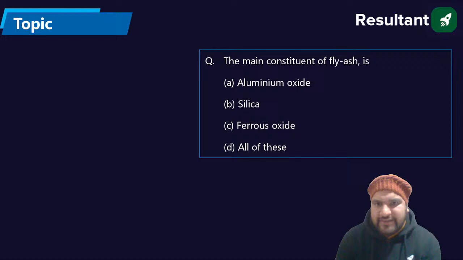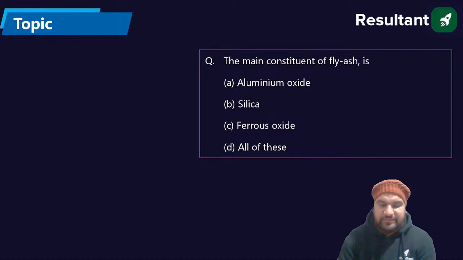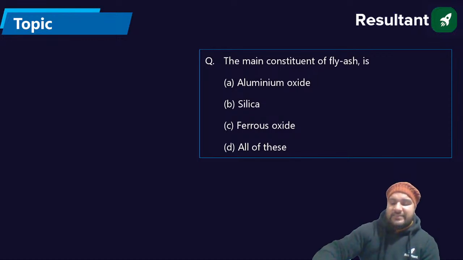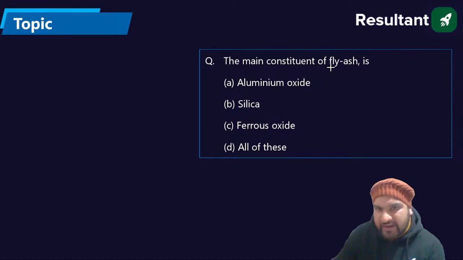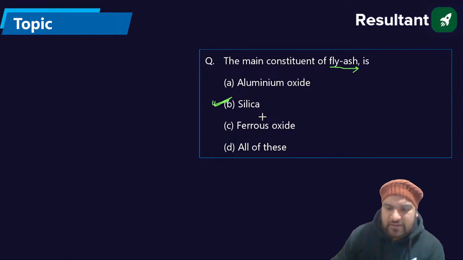Now what is the fly ash? The main constituent of fly ash is, fly ash is composed of aluminum oxide, silica, ferrous oxide, all of these. The fly ash is usually composed of silica. Absolutely correct. Silica. Next question.